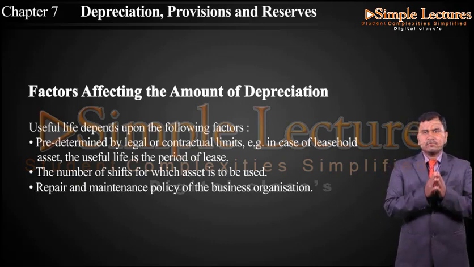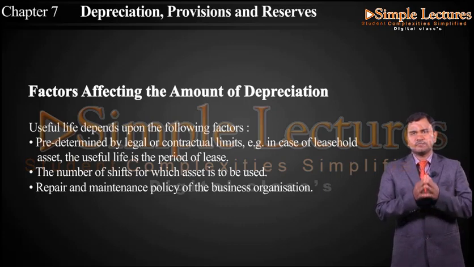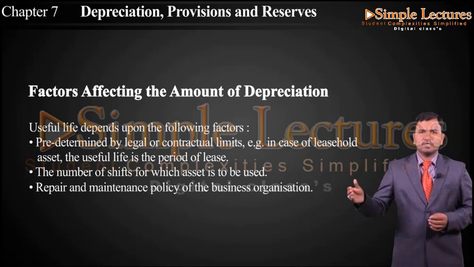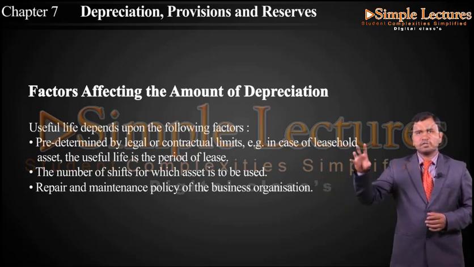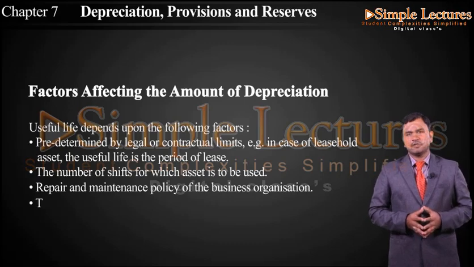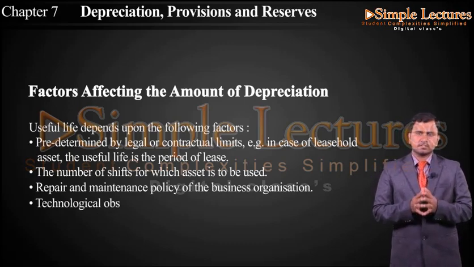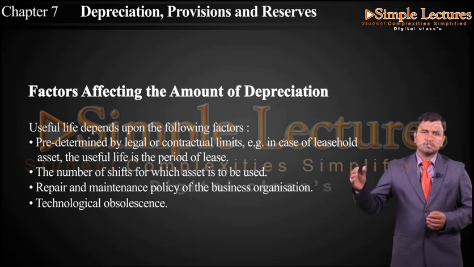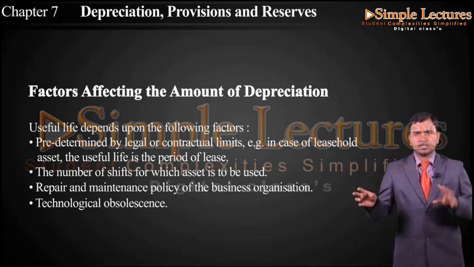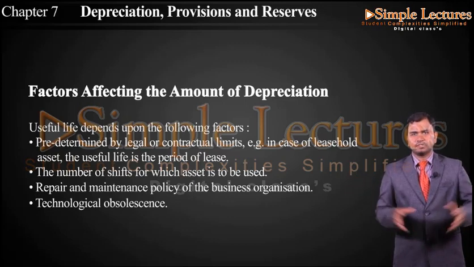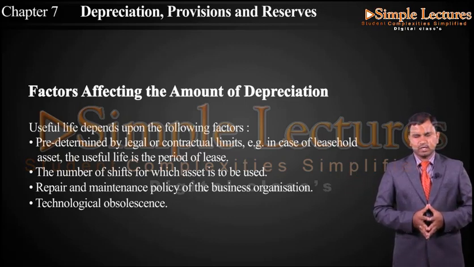When there is no proper maintenance and no repairs, the estimated life of the asset will be very less. Based on this, we are going to ascertain the life of the asset. Then we have technological obsolescence. As discussed earlier, when coming to obsolescence, the features or the capacity of the asset will be less when compared to the machineries available in the market. Based on that, we are going to fix the estimated life of the asset.